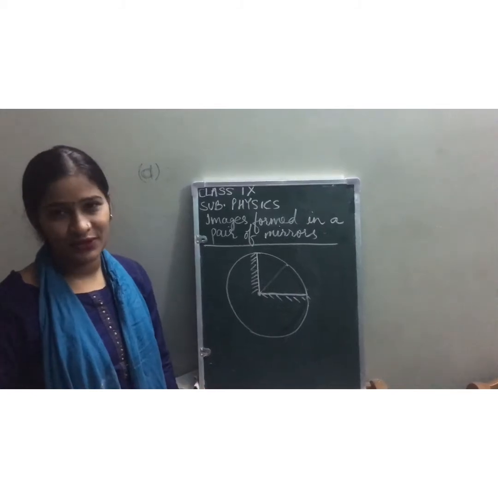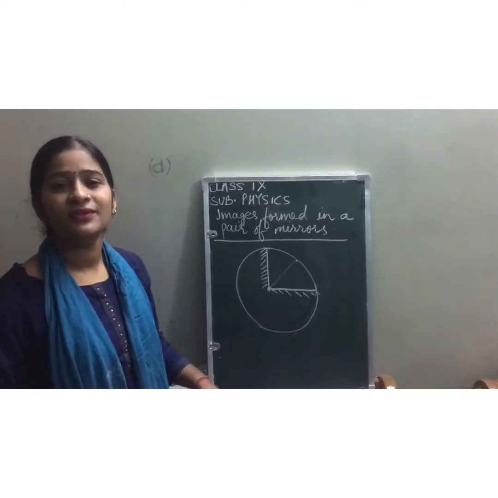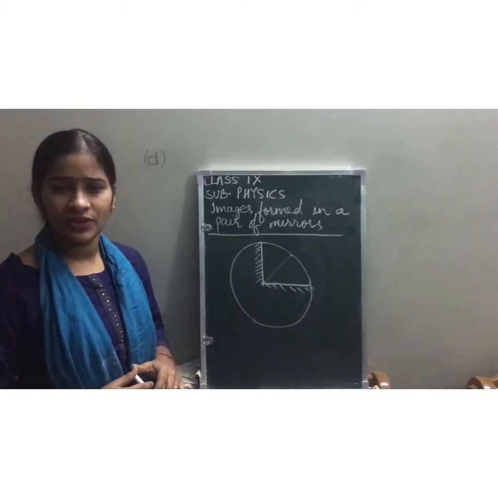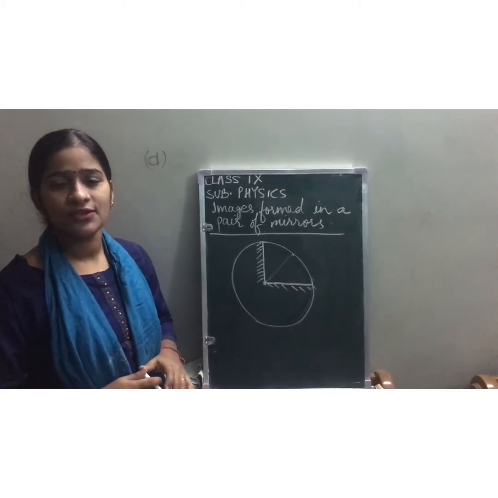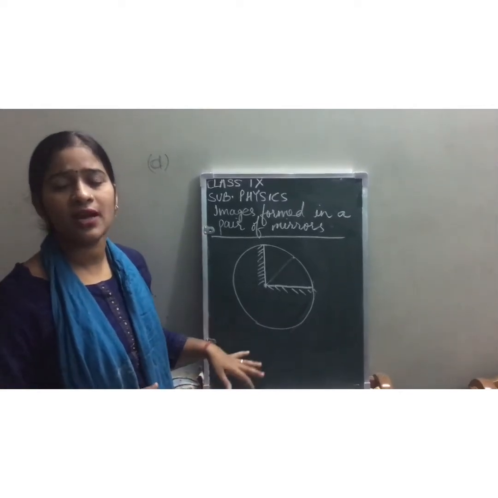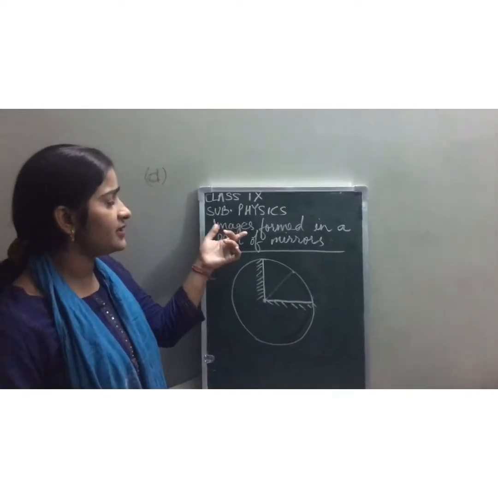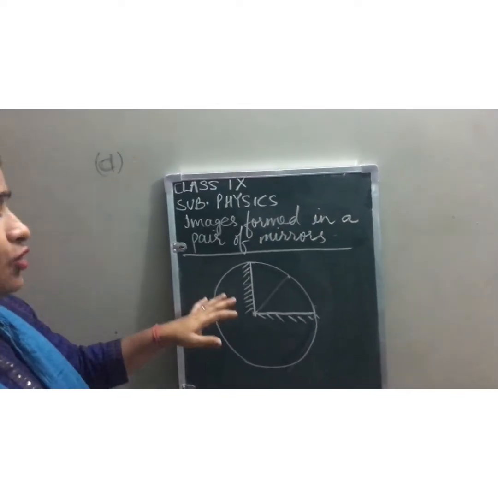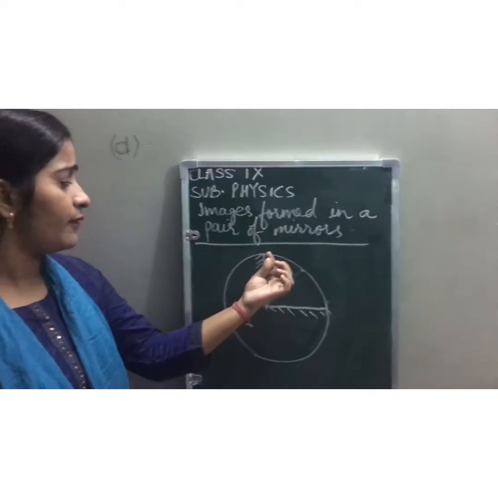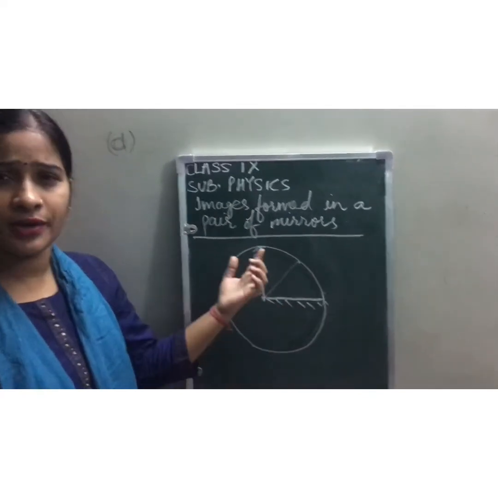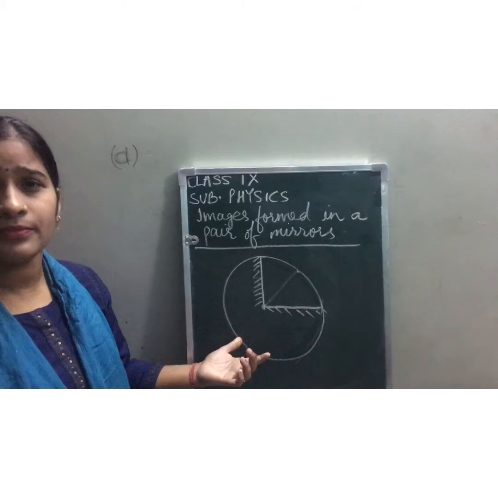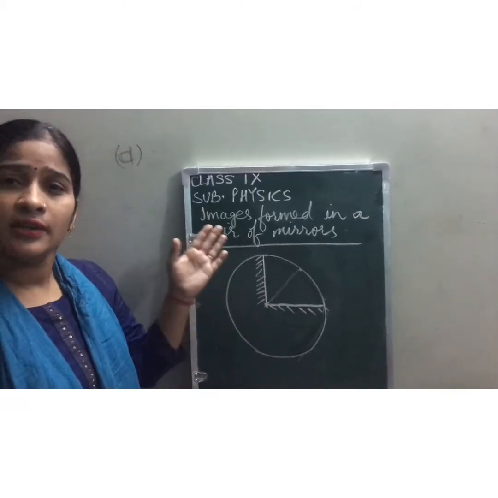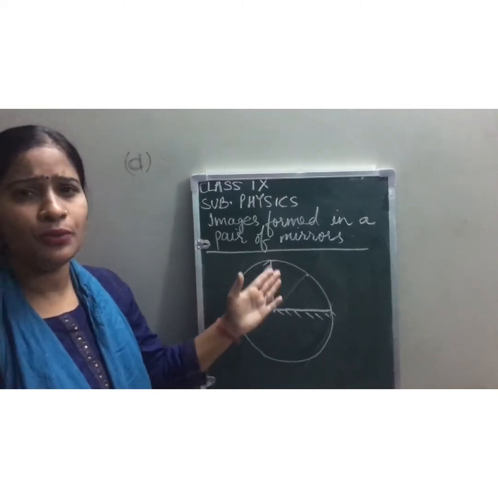Children, in the last video, I explained to you the phenomenon of reflection of light, and we have done questions and numericals related to that. Students, in this video, I am going to start a new topic, that is images formed in a pair of mirrors. In this topic, we'll talk about how images are formed when we are taking a pair of mirrors, inclined at some angle to each other.